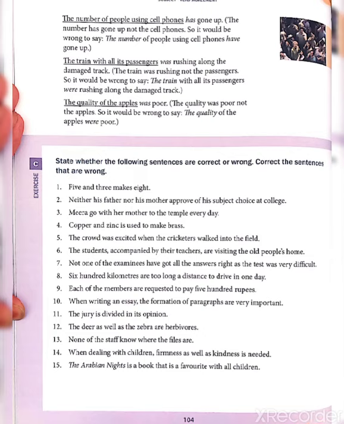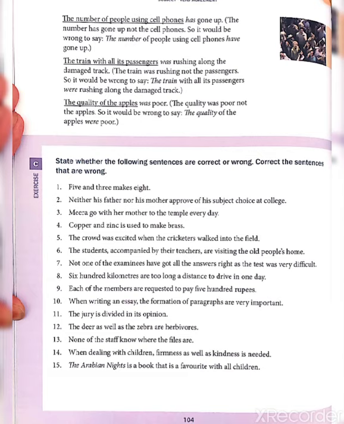Next, the number of people using cell phones has gone up. The number has gone up, not the cell phones, so it would be wrong to say the number of people using cell phones have gone up. The train with all its passengers was rushing along the damaged track.